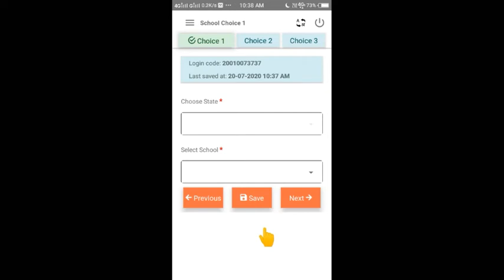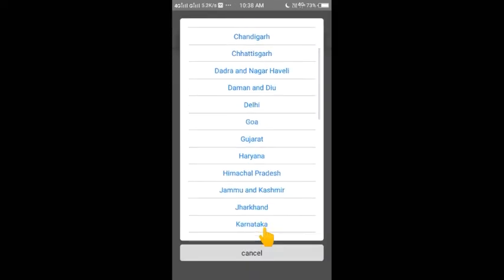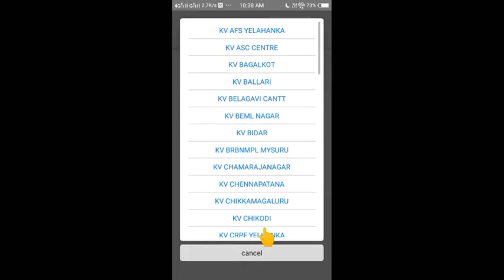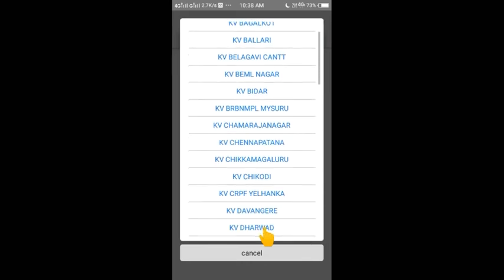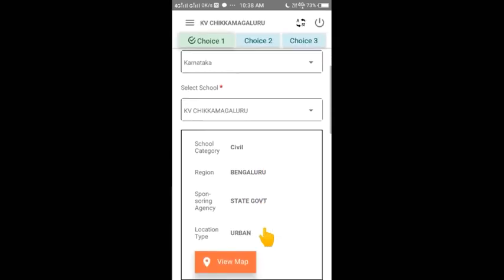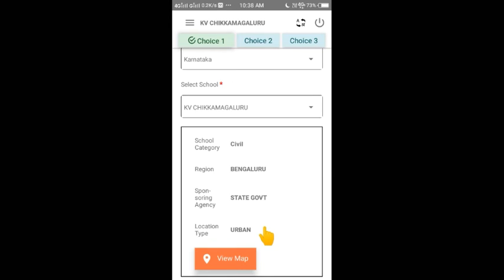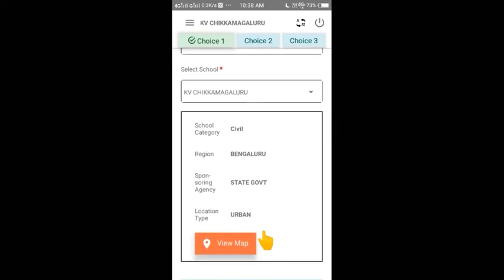first choice, it means choose state. In which state do you want to take admission? Karnataka. And now school, here KV Chikmagaluru. Okay, it will show you details. It is a type of school, a civil school in Bangalore region. State government is its sponsoring agency, and it's urban. It means if you are looking at urban, you can stay within a 5 kilometer radius of this school. Addresses more than 5 kilometers are not included in RTE.